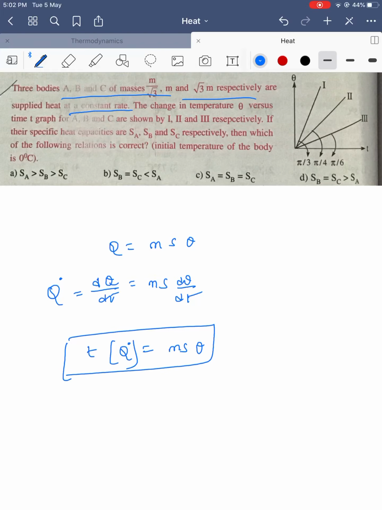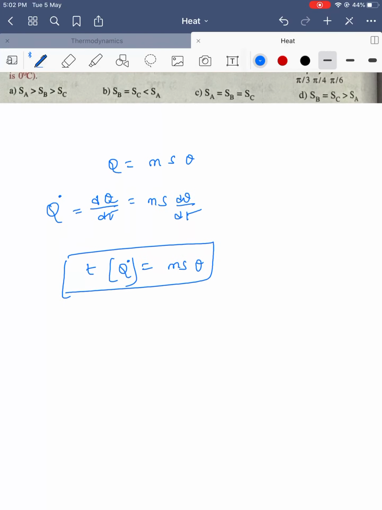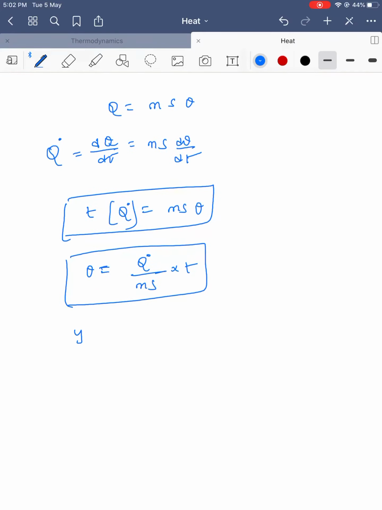If I simplify, theta is equal to Q dot by ms into T. So theta is y, and Q dot by ms is the slope m, so y is equal to mx.